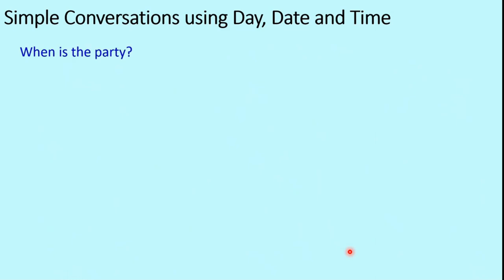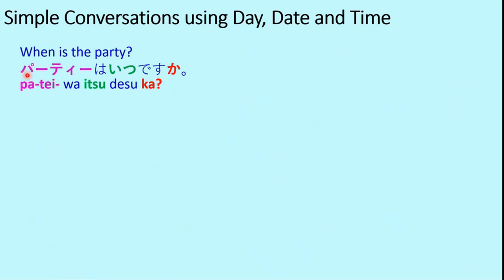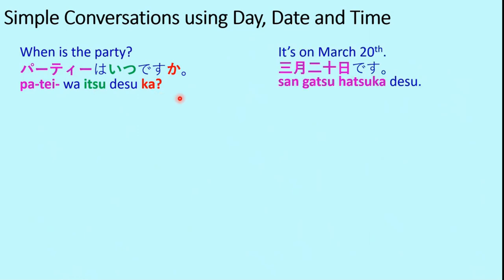Let's start with simple conversations using day, date, and time. The first example is, when is the party? Party is an English word, a foreign word, so katakana will be used, as you can see here. It's written pati. Pati is for party. Pati wa itsu desu ka? So this is a question. When is the party? Itsu means when. Pati wa itsu desu ka? When is the party? The answer is it's on March 20th.